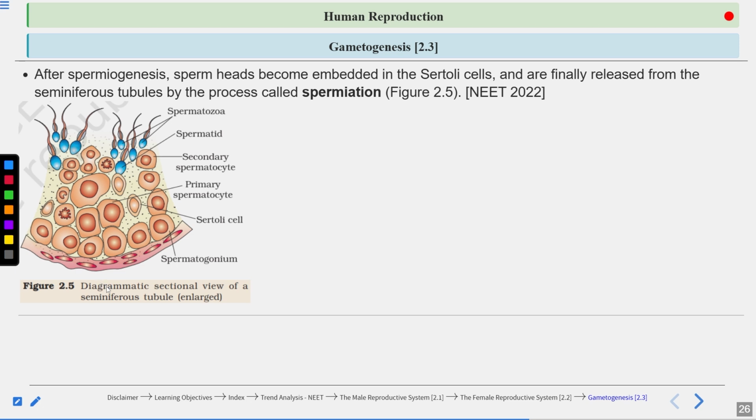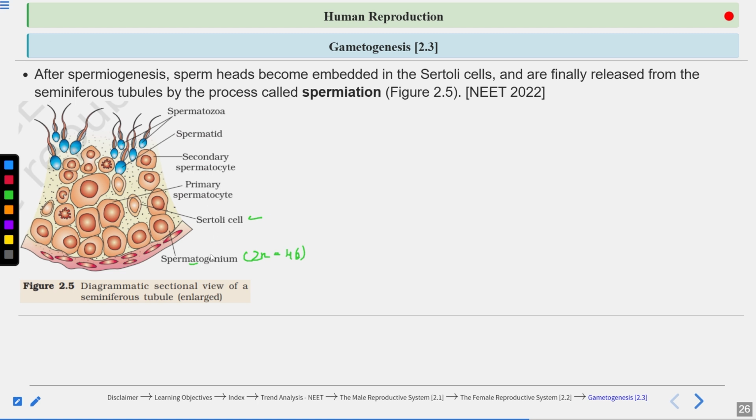Here you can see a diagrammatic sectional view of the seminiferous tubules. On the inner side of the tubule, the spermatogonium is present, which is diploid with 46 chromosomes. Sertoli cells are present, which give nourishment to the spermatogonia.